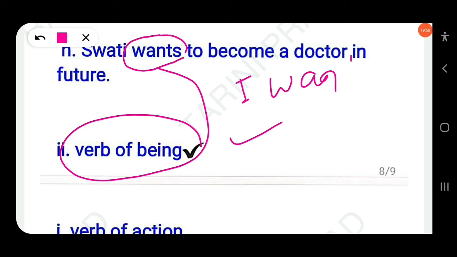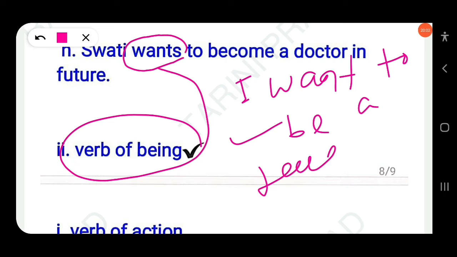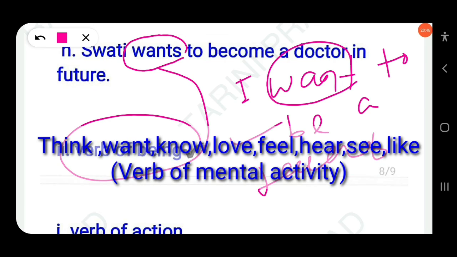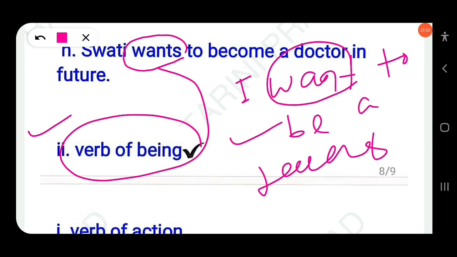Here want is not an action. We can say think, want, know, love, hear, feel, these are verbs of mental activity. So these verbs will be considered as verb of being. Clear?